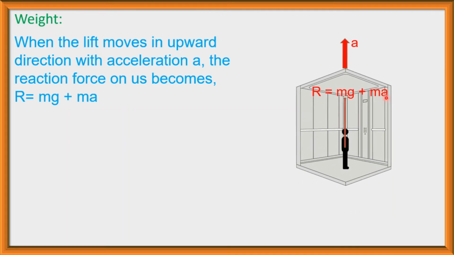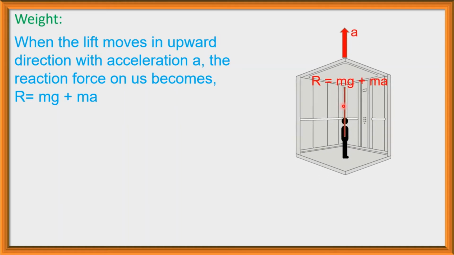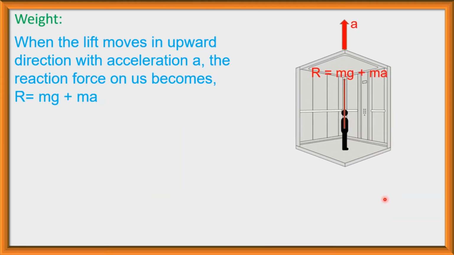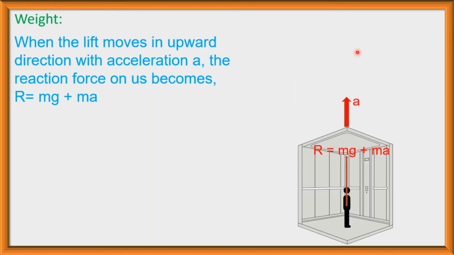Here ma is added with mg. Our real weight is mg only, but as the lift is moving in upward direction with acceleration a, the reaction force acting on us is mg plus ma now.